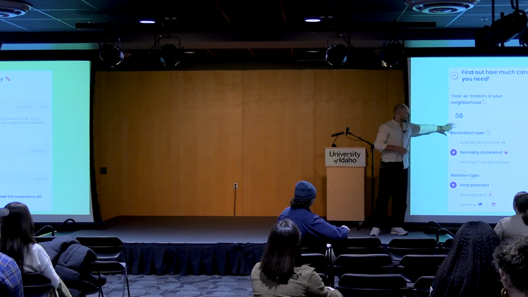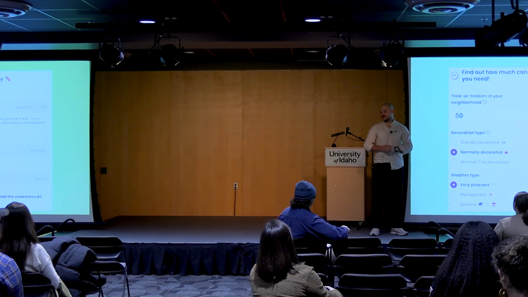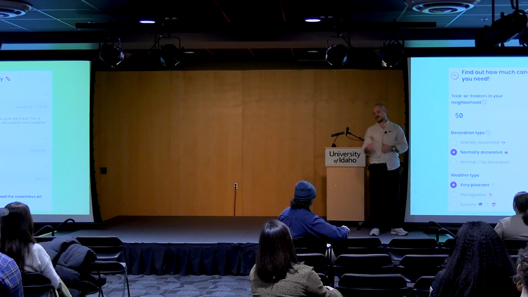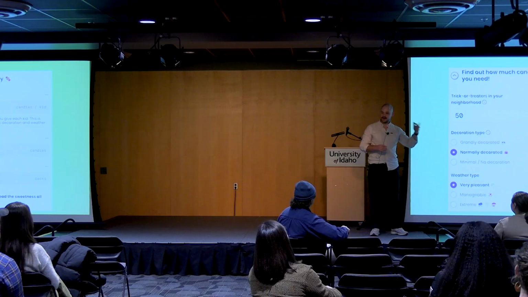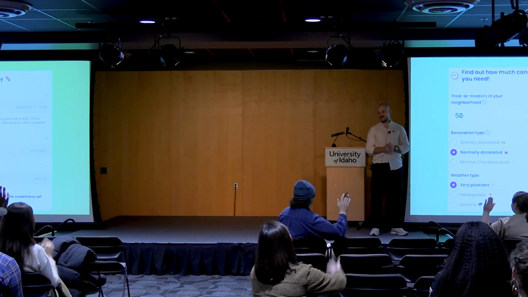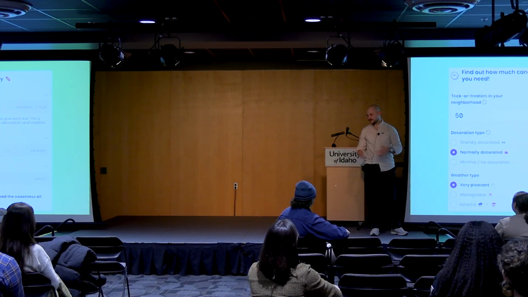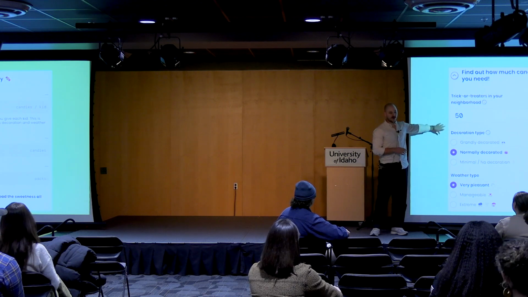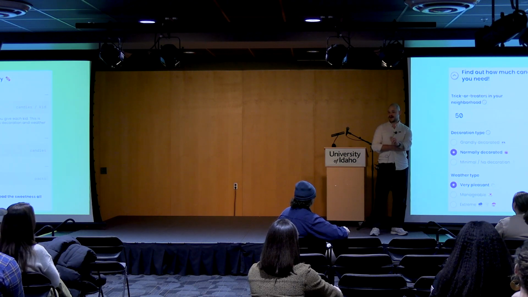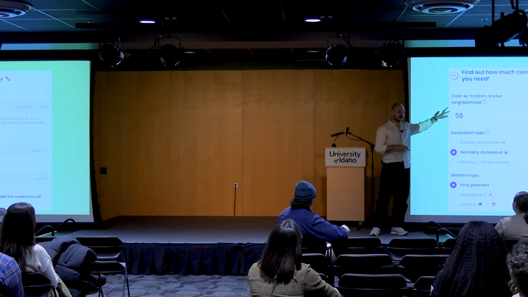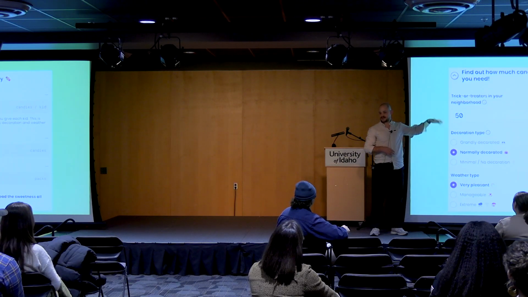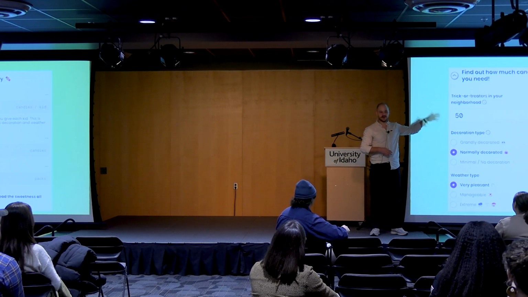Now, if I gave you this prediction of how much candy you should need to buy, raise your hand if you think you would then go out and be like, you know what, I'll buy just a little bit more just to be safe, or maybe I'll buy just a little bit less to save a little bit of money. Great, so everyone that raised your hand, what you're exhibiting is called algorithm aversion, right? So this is a distrust of the algorithm. The problem with this distrust of the algorithm is that the research has shown us that across most decision-making tasks, these algorithms are actually outperforming humans, okay?